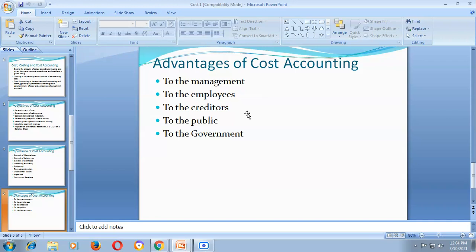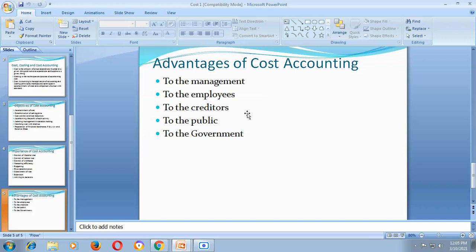Then, to get a higher bonus, cost accounting also provides valuable information to implement a higher bonus plan. Cost accounting helps increase productivity, lower the cost of the product, and increase profitability.